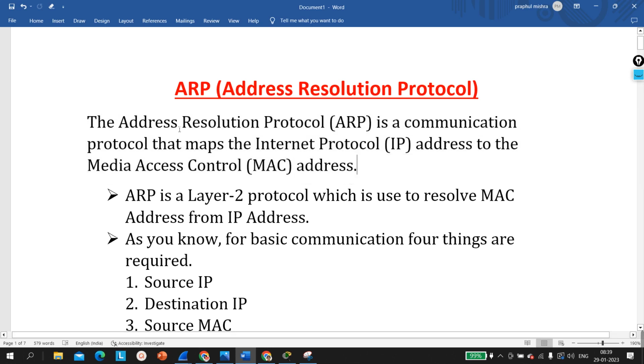So actually ARP is used to map the IP address to MAC address. Whenever a device doesn't know the MAC address of a device, and if it knows the IP address of the destination device, that time ARP protocol will be used. So actually ARP is a communication protocol that maps the internet protocol address to the media access control address.